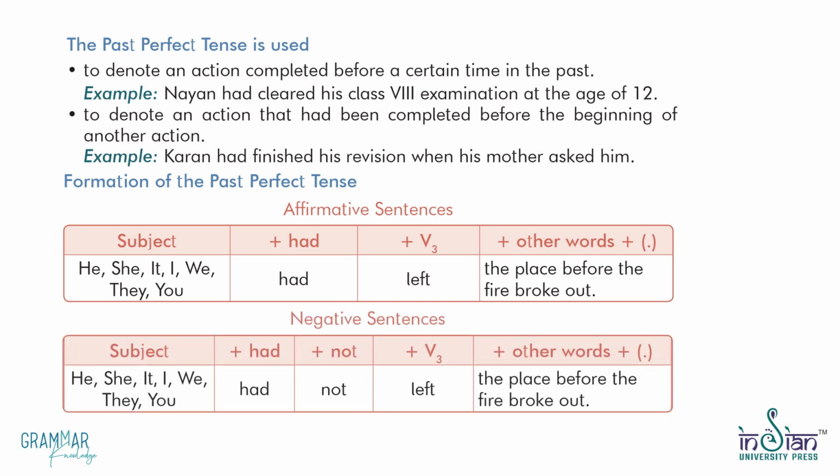Negative sentences. Subject plus had plus not plus V3 plus other words plus dot. He, she, it, I, we, they, you had not left the place before the fire broke out.